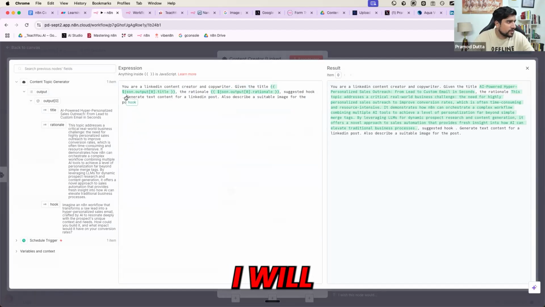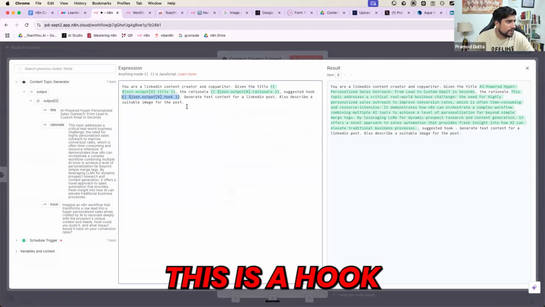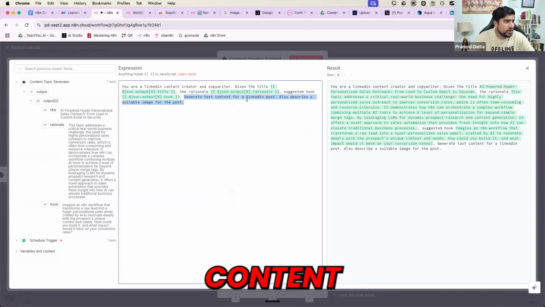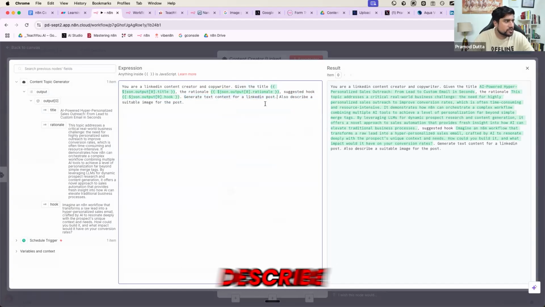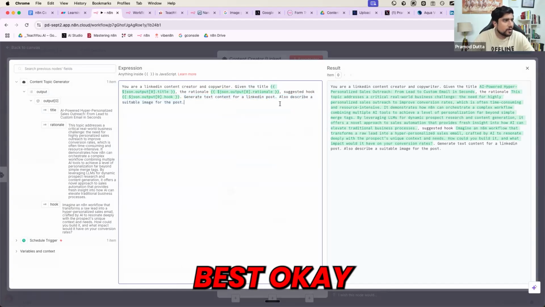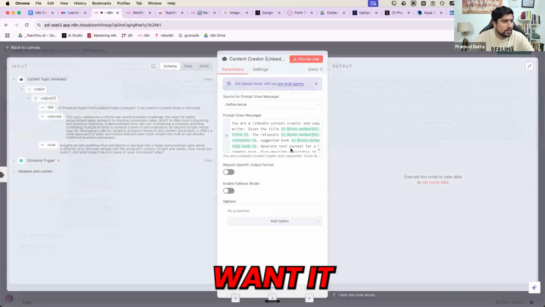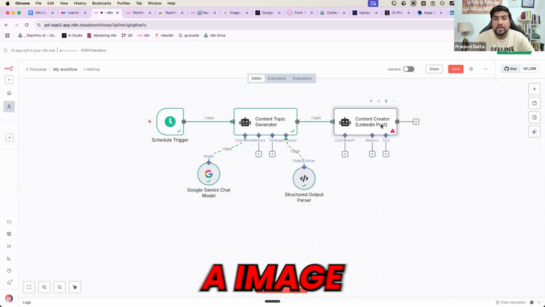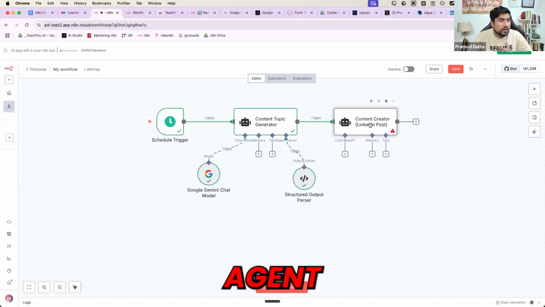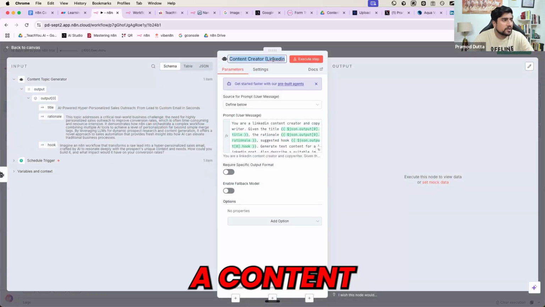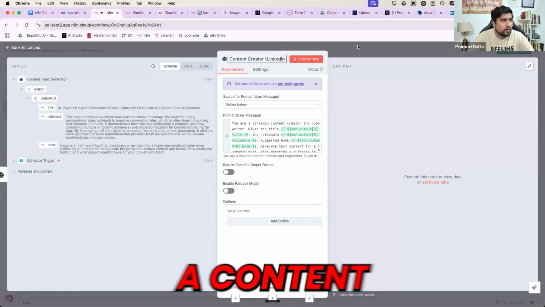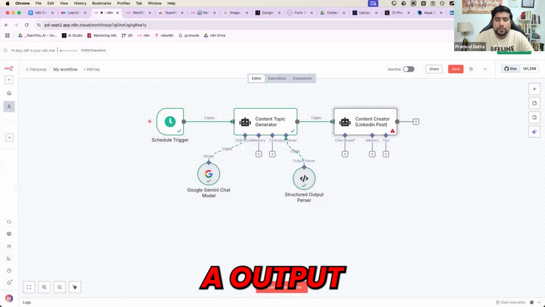The hook is this, so I will drag the hook also here. Generate text content for the LinkedIn post based on this hook. Also describe a suitable image for this. We also wanted a suitable image, so I basically want to describe an image also. So this agent will not only create content, everyone, it will also give you an output.